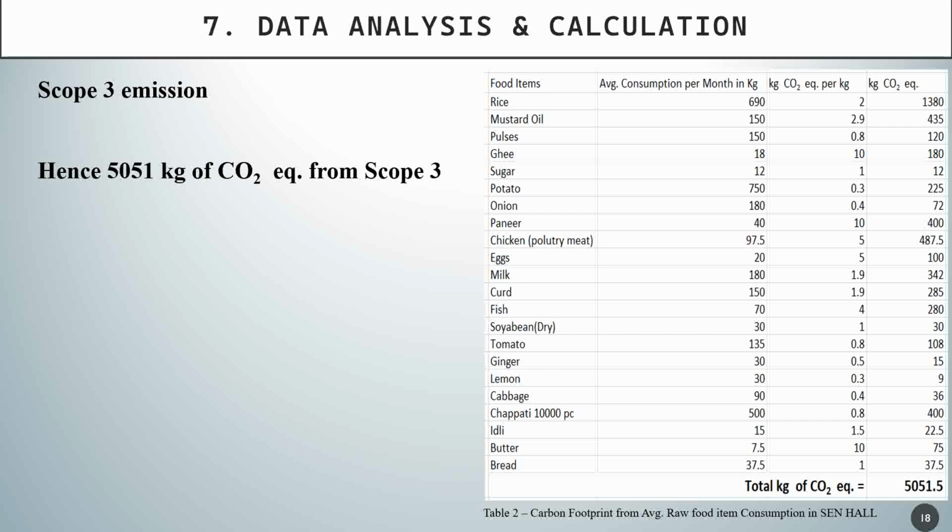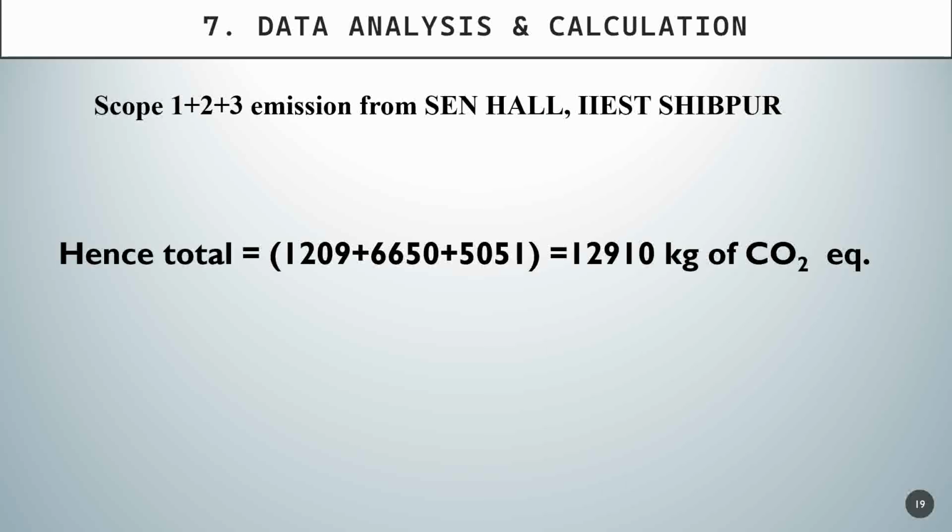And scope 3, as I have calculated the data for the uncooked food items in the mess. These are not things for which I got emission factors at one place; from different sources I had to take some websites, some research papers. So applying that, I got around 5051 kg of CO2 from scope 3. So summing up all those, I got around 12,910 kg of CO2 equivalent from scope 1, 2, and 3.